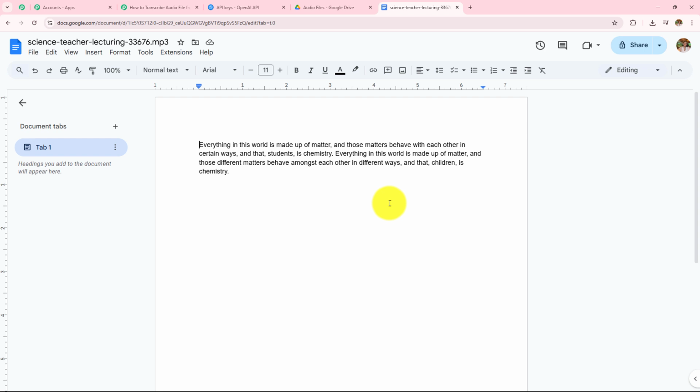So here you can see that the text has been automatically added in this blank document. The document created was blank first. Now after this action step, this text has been added. Everything in this world is made up of matter. So this was the text.